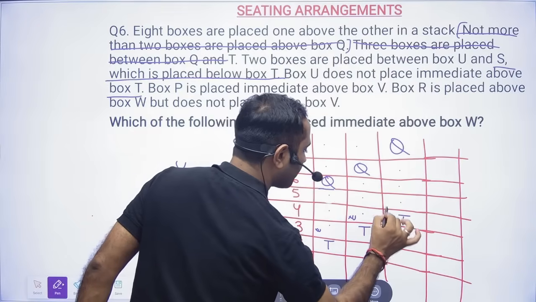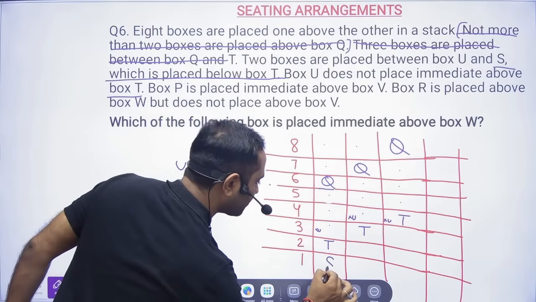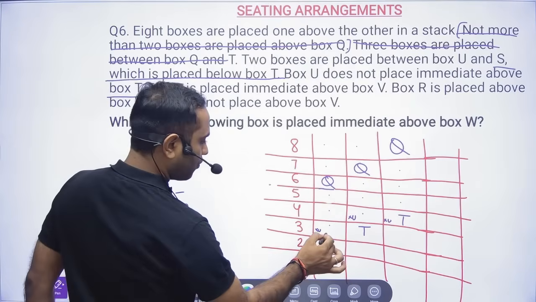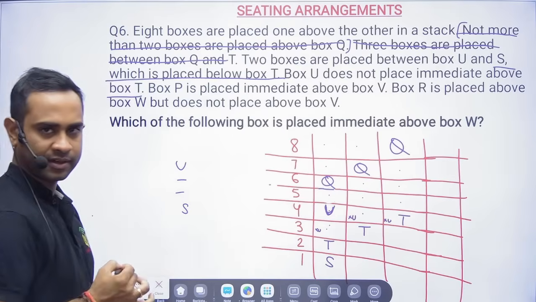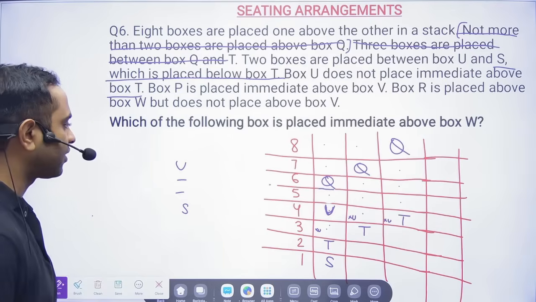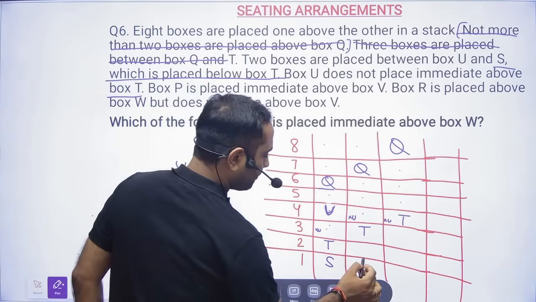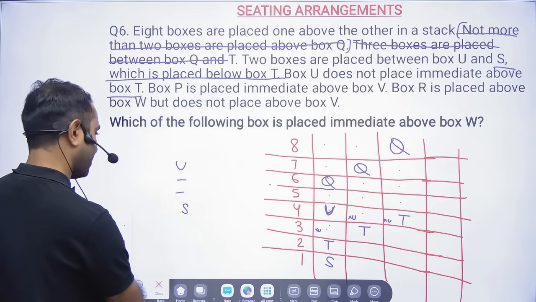Now, in the first diagram, S will come here, so 1, 2, then U will come here, because in between U and S there are 2 boxes. Now in the second possibility, let us try to see.